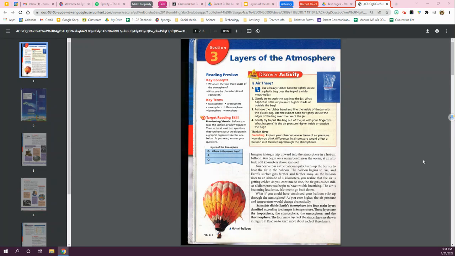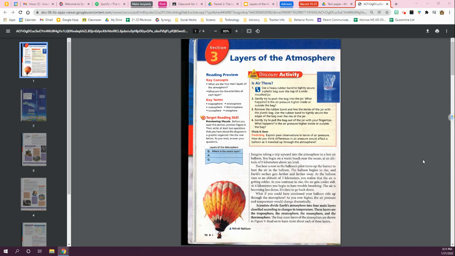Okay, our third section of our weather and climate unit is layers of the atmosphere. So, we're going to get started. Imagine taking a trip upward into the atmosphere in a hot air balloon. You begin on a warm beach near the ocean at an altitude of 0 kilometers above sea level. You hear a roar as the balloon's pilot turns up the burner to heat the air in the balloon. The balloon begins to rise, and Earth's surface gets further and further away.